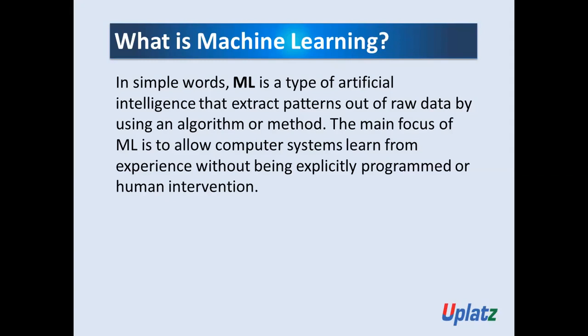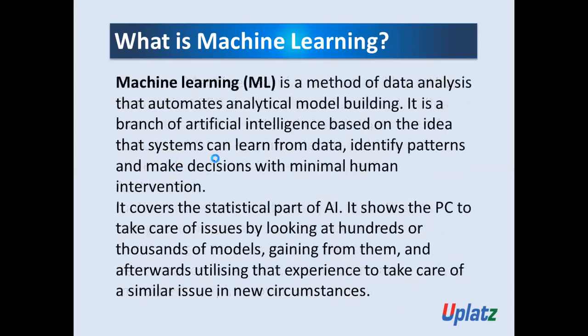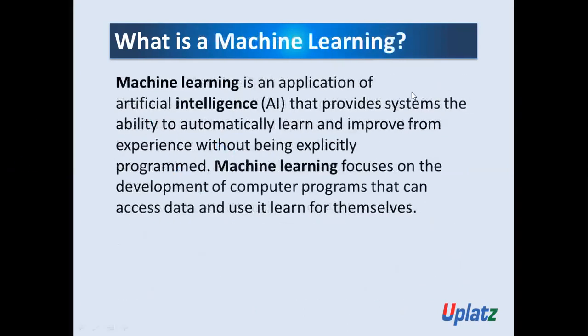So till now we have seen many topics and points about machine learning. So what is machine learning? The first thing we have seen is that machine learning is an application of artificial intelligence that provides systems the ability to automatically learn and improve from experience without being explicitly programmed.